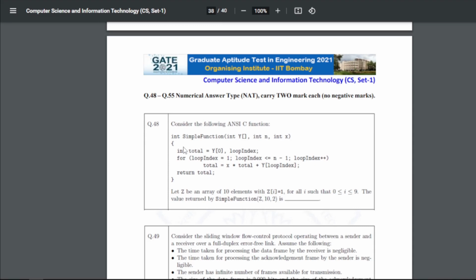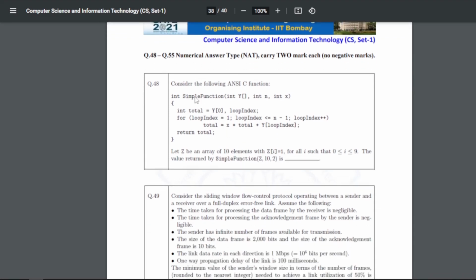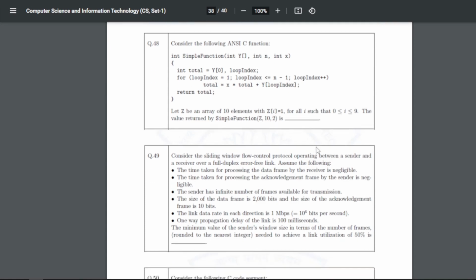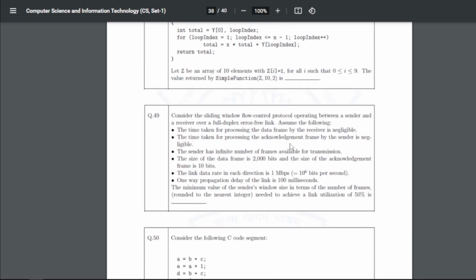Now for question 48, a numerical answer type (NAT), we have considered the C program. Let Z be an array of 10 elements with Z[i] equal to 1 for all i such that 0 is less than or equal to i is less than or equal to 9. The value returned by the function Z, 2. So here we are passing Z and 2, right? If we run the program, the return value in total will be 1023. When I ran this, I got 1023.